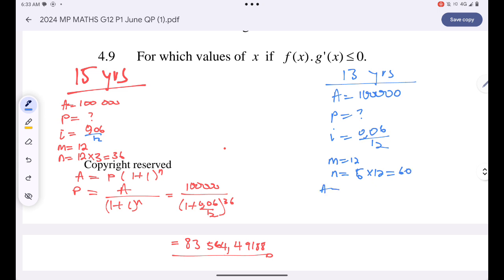So I know that A is equal to P times (1 plus i) to the power n. Therefore P is basically A divided by (1 plus i) to the n. That's just 100,000 divided by (1 plus 0.06 over 12) to the power 60.